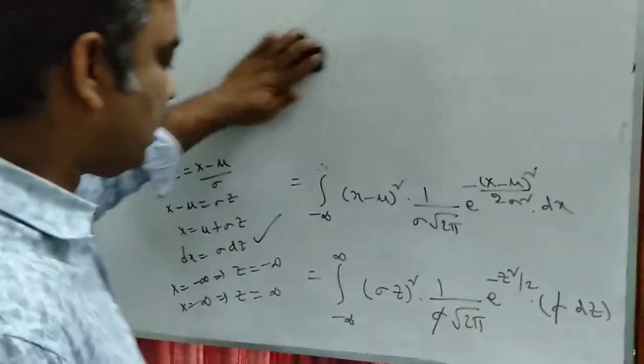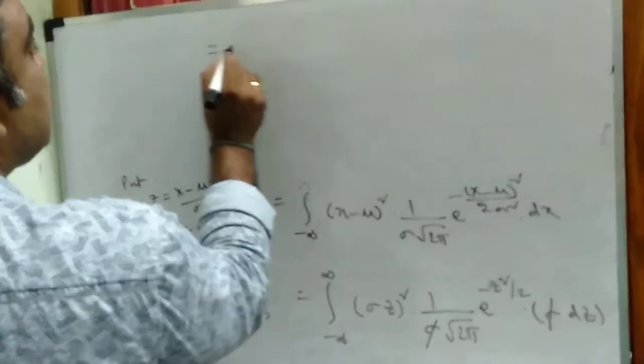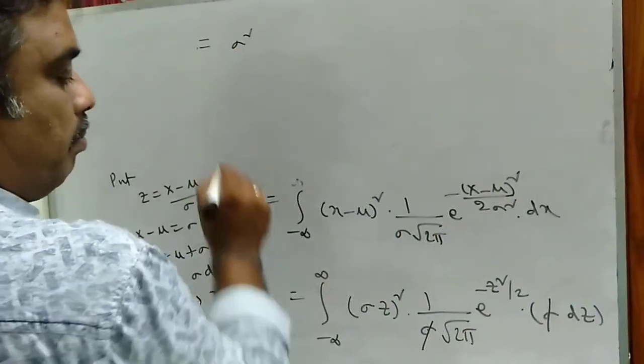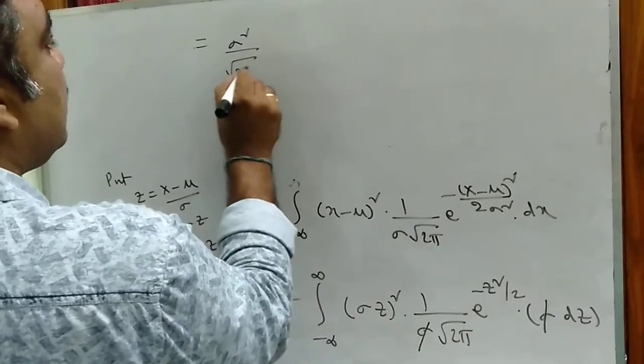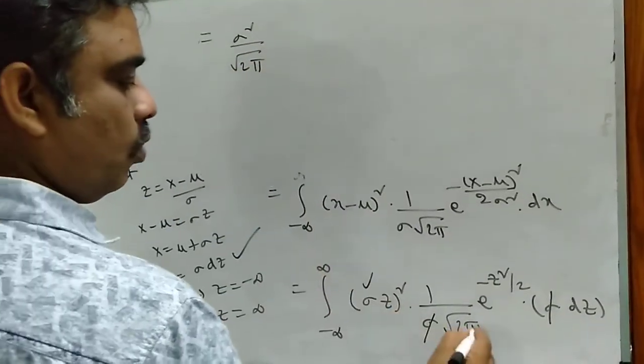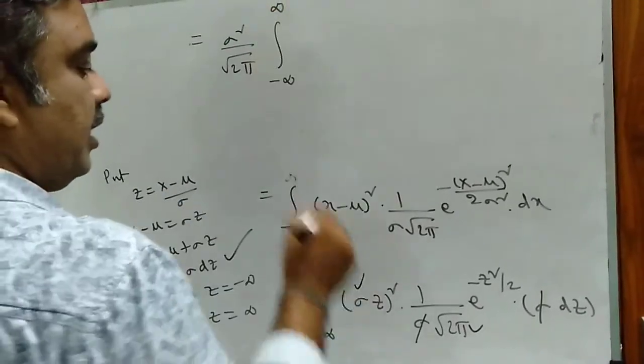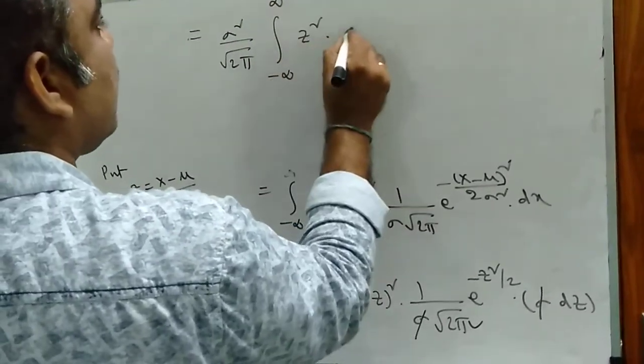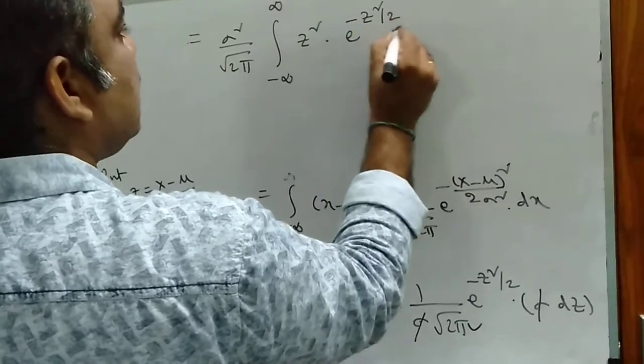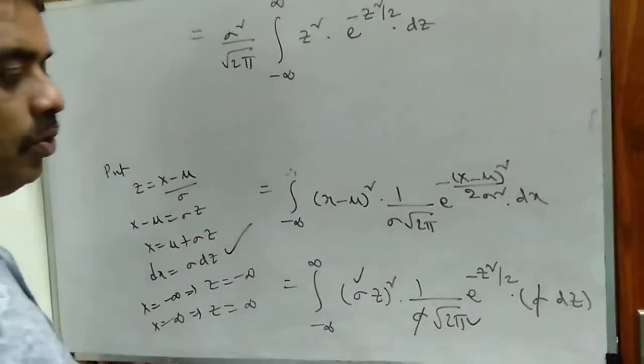So you can write outside, sigma square by root 2 pi. Both are constants. I can write them outside the integral from minus infinity to infinity of z square into e power minus z square by 2 into dz.